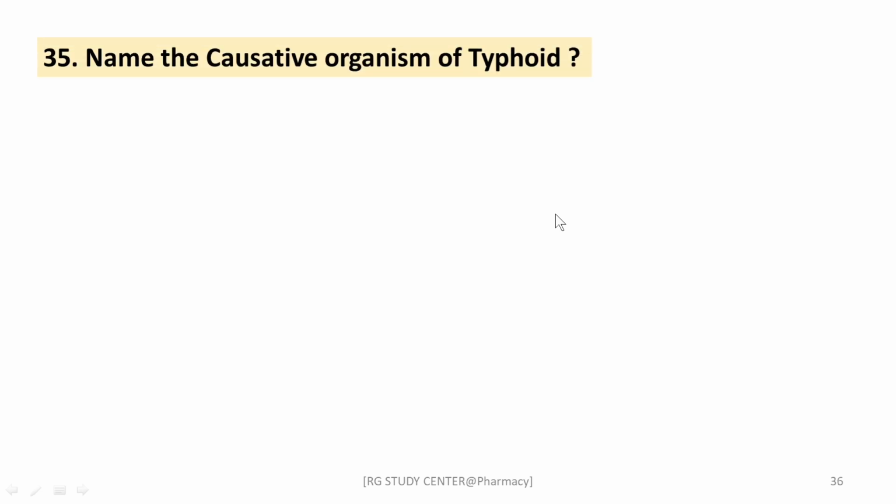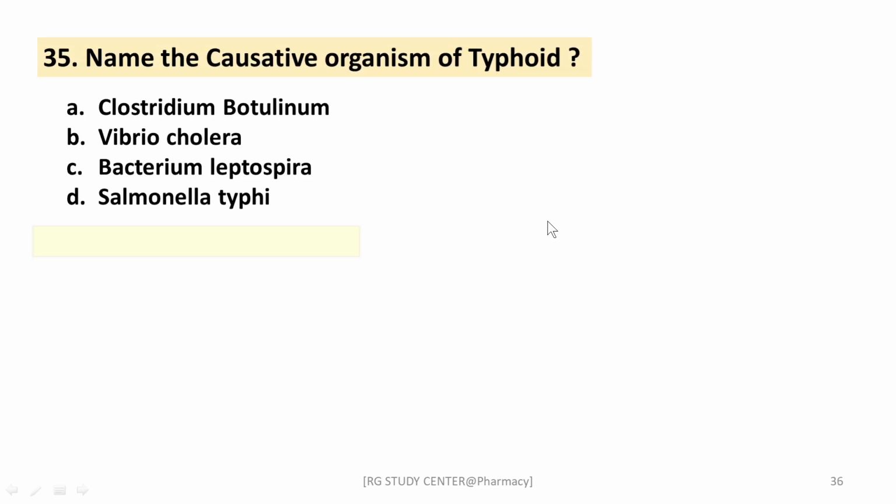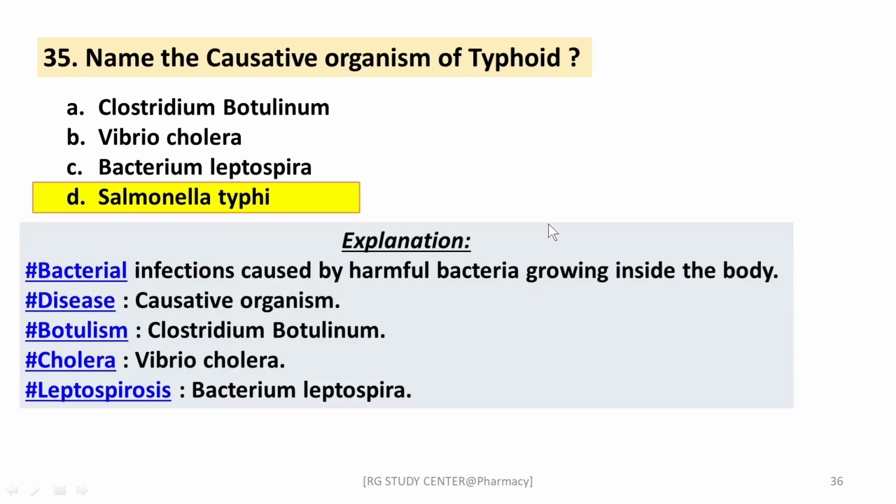Okay. Next question, name the causative organism of typhoid. The right answer is Salmonella typhi. Okay. The remaining, botulism is from Clostridium botulinum, cholera from Vibrio cholerae, and leptospirosis from the bacterium Leptospira. These are the different microorganisms causing different types of diseases, right?